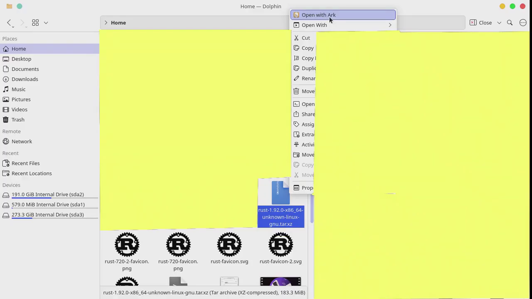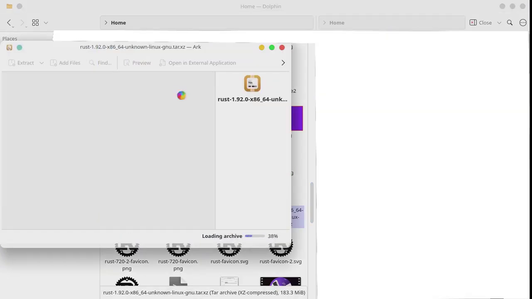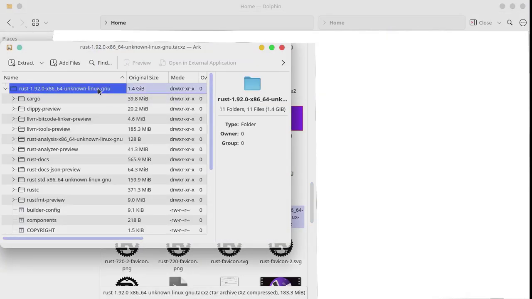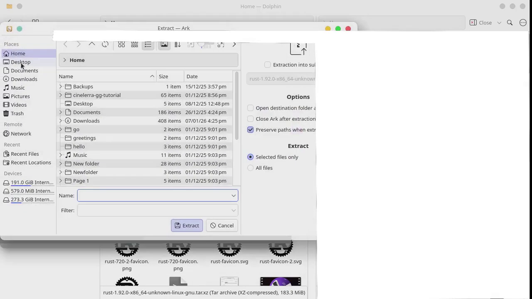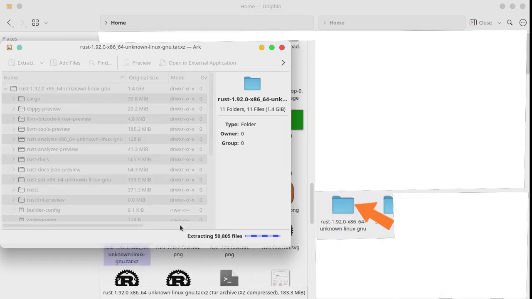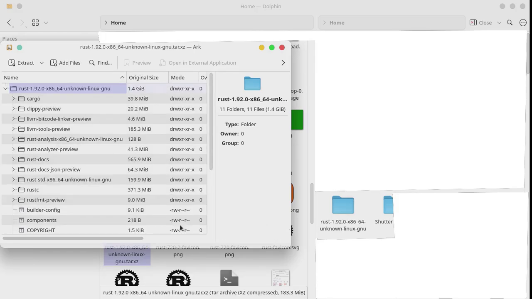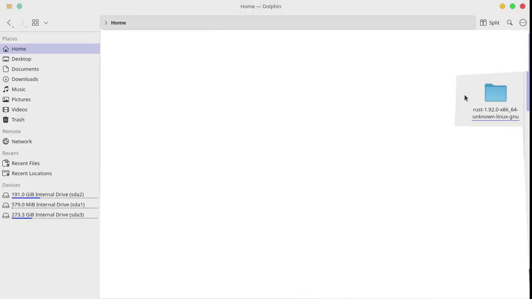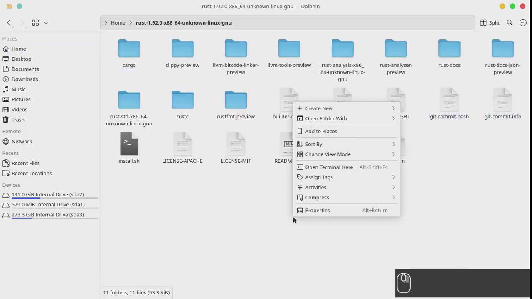Extract downloaded tar file. Now, we can see a folder was created with name of the tar. Go into that particular standalone Rust folder. Open a terminal here.